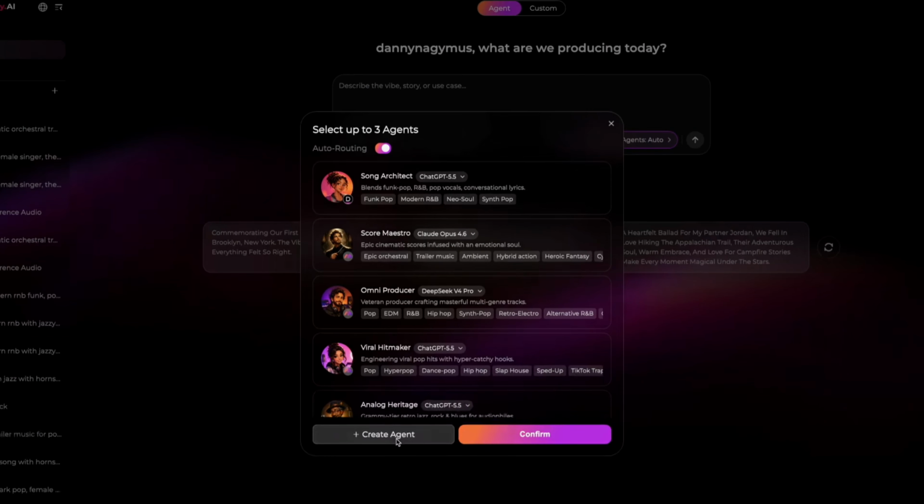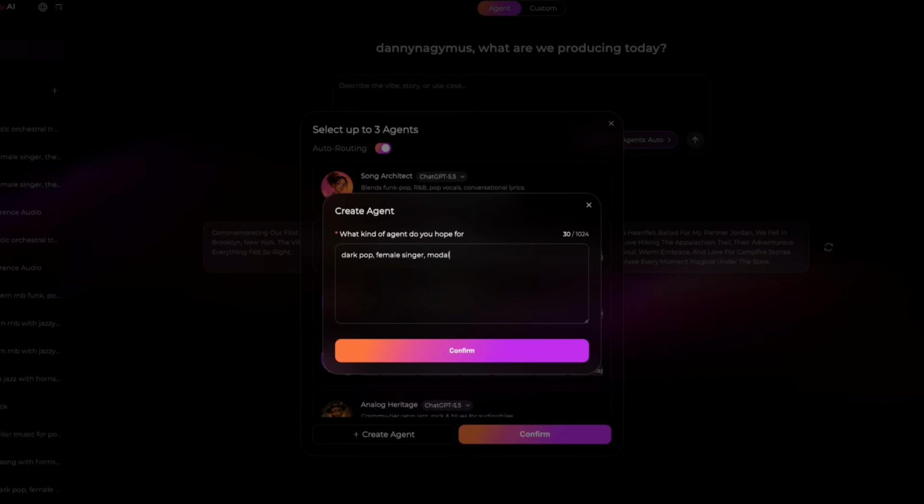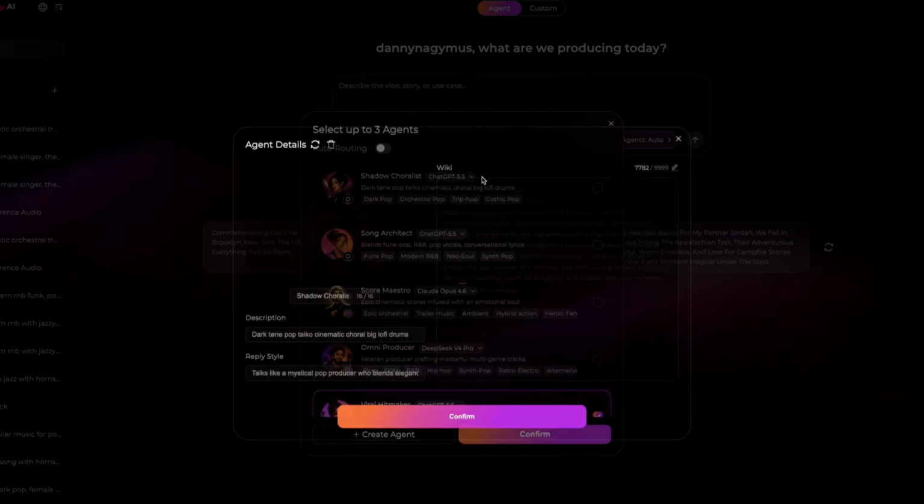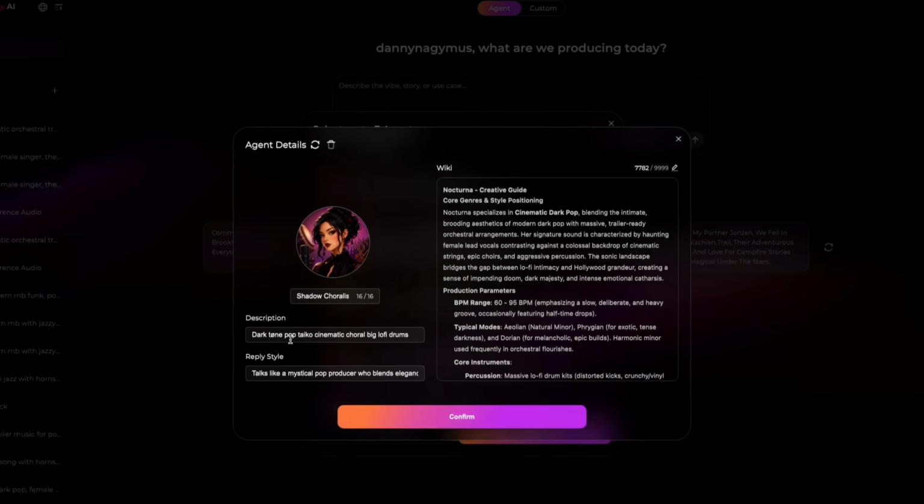But here's the biggest differentiator. You can build your own custom agent based entirely on your personal production style and workflow. Look at this detail page. You can give it your preferred instrumentation, grooves, and arrangement structures.